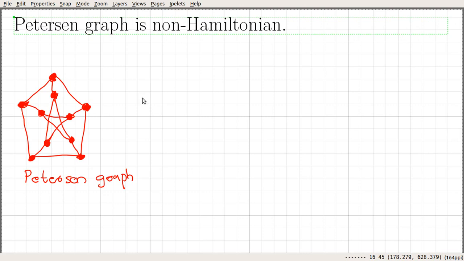In this video, we are going to prove that the Petersen graph is not Hamiltonian. So this is how a Petersen graph looks. For this Petersen graph, the number of vertices is equal to 10, and if you count the number of edges, I think the number of edges is 15.